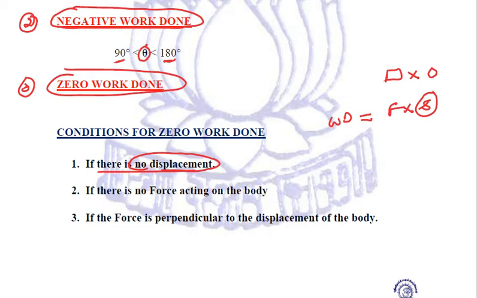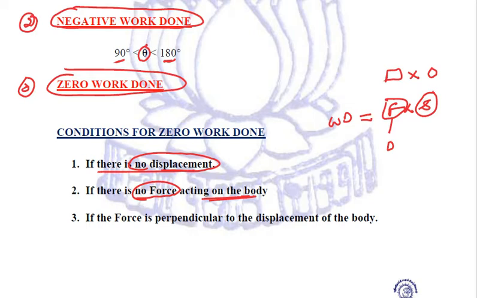Second thing is, if there is no force acting on the body, obviously the same thing applies. If the force is zero, anything multiplied by zero will be zero. So if we are not applying any kind of force on a body, we cannot expect the body to move. Correct?